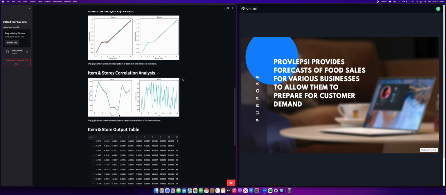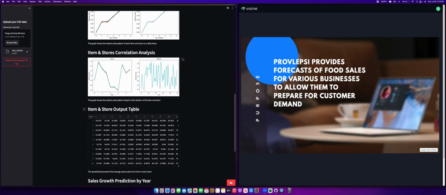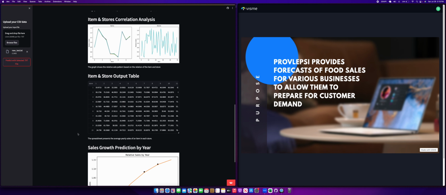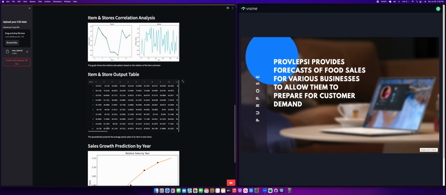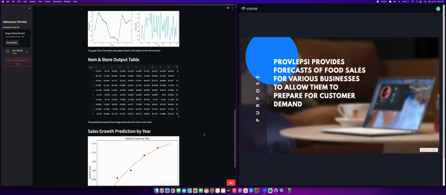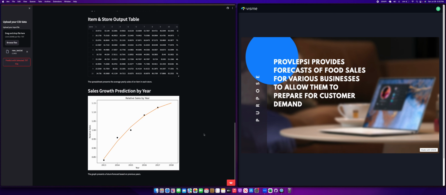Here, however, we see that the overall pattern is that stores and items perform similarly, so this business would not need to account for any drastic changes. Now for the next spreadsheet, this shows the average yearly sales of each item at each store. This can give the business an idea of which item sells the most and the least and analyze their overall performance. Finally, the website shows the forecasting model, yearly points.